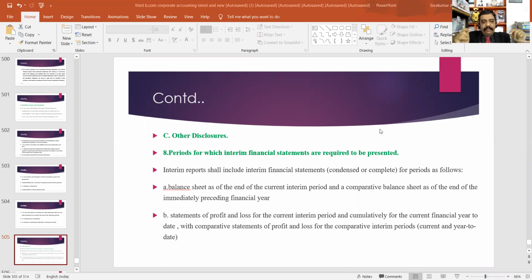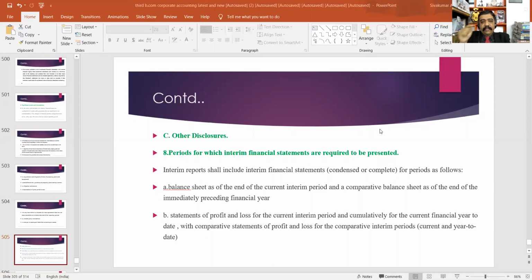For periods, first, balance sheet as of the end of the current interim period and comparative balance sheet as of the end of the immediately preceding financial year. Let me repeat again. Balance sheet as of the end of the current interim period and comparative balance sheet as of the end of the immediately preceding financial year.